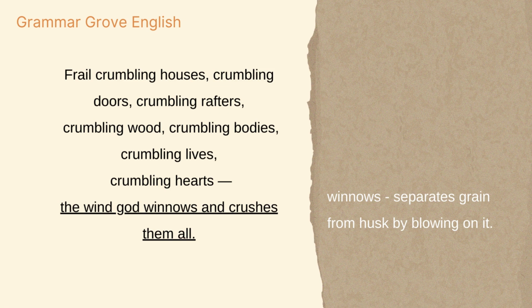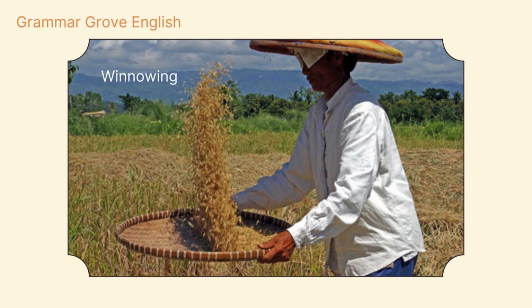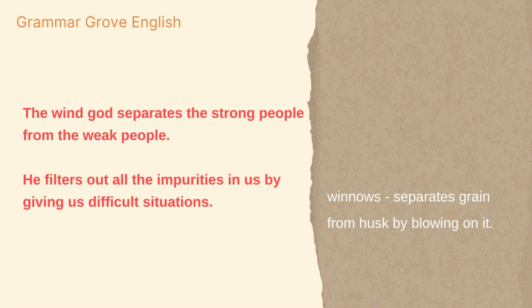He winnows everything. Winnowing is when you try to remove the chaff or the husk from the grain. So you separate or you filter out the part that is inedible so that the part of the grain that is edible gets separated from the part that has no nutritional value. So this means that the wind god removes or separates the weak, the undetermined, the easily affected people from the strong, the determined, and the confident people. The wind god filters out all the weak people so that only the strong ones are left.